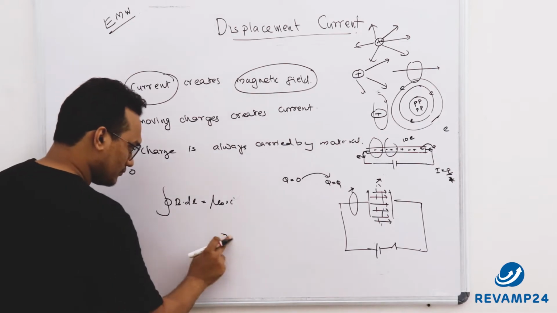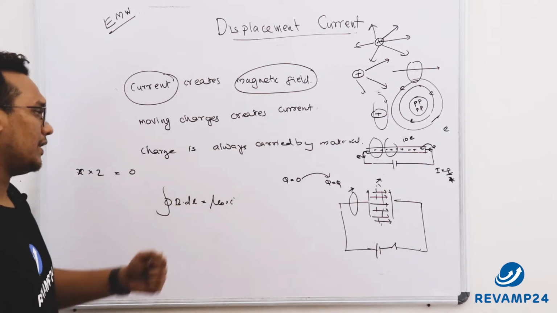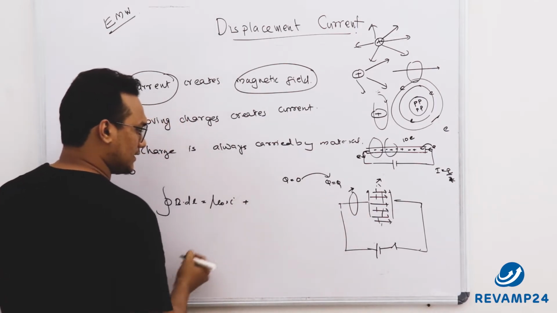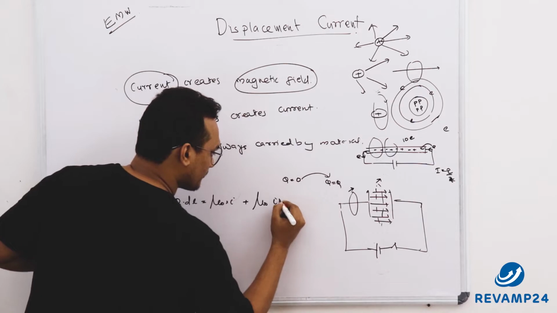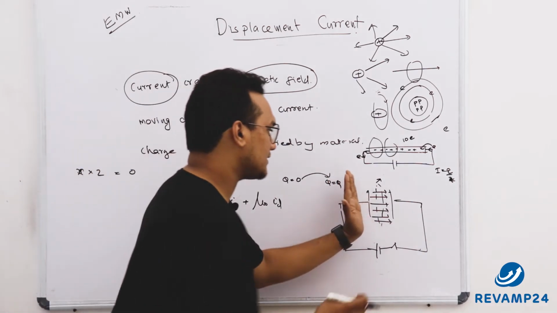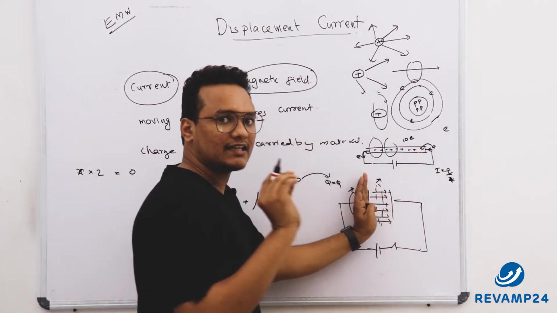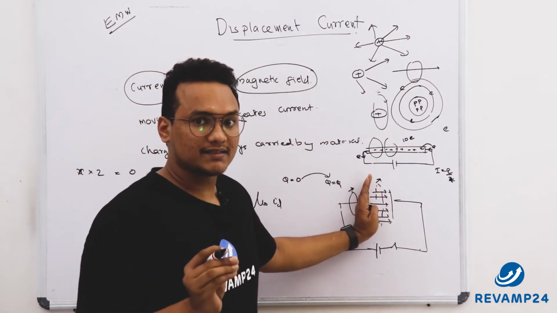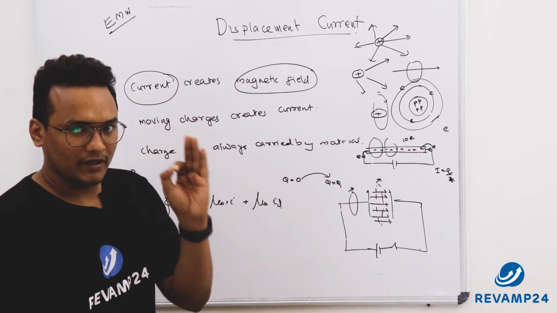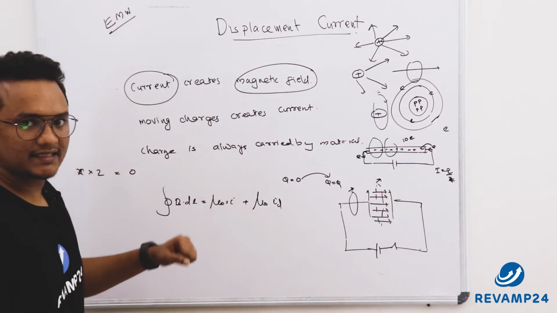Okay, now this is the equation for Ampere's circuital theorem. Maxwell simply came and gave an additional term here, that is mu 0 into ID. He told that whenever there is a conduction current, we can use it. This is called displacement current. See, in between the plates, basically there is current, but it's not due to movement of charges. What is the reason? The change in electric field is making a current. Be very clear with that, there is no movement of charges, so we can't call this conduction current.